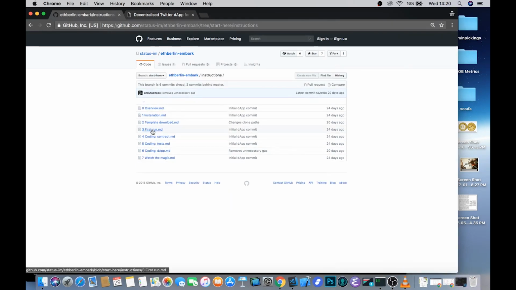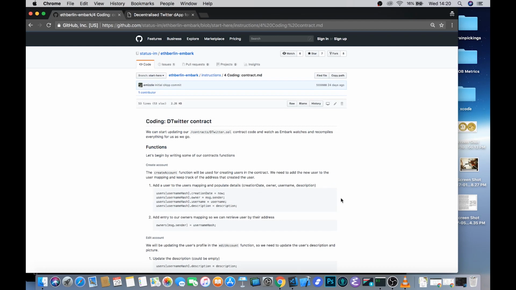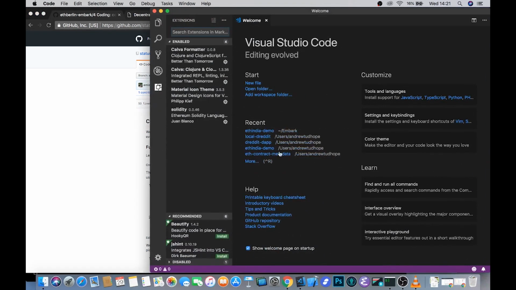So we've walked through our first run with the interactive Embark dashboard, and now it's time to code our first smart contracts. The first thing that you need to do before we actually dive into the Solidity code is open the project in a text editor of your choice. I particularly enjoy Visual Studio Code because it comes with a whole bunch of extensions. Material icons is quite nice, just because I'm a visual thinker. But this Solidity extension by Juan Blanco is in fact the reason that I use VS Code.